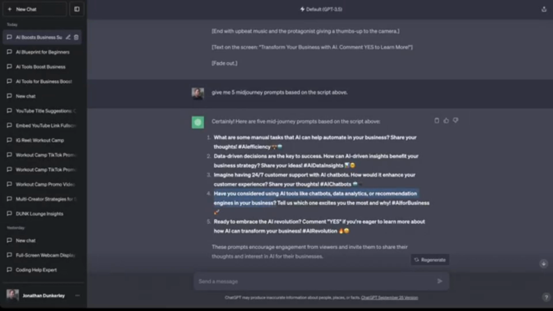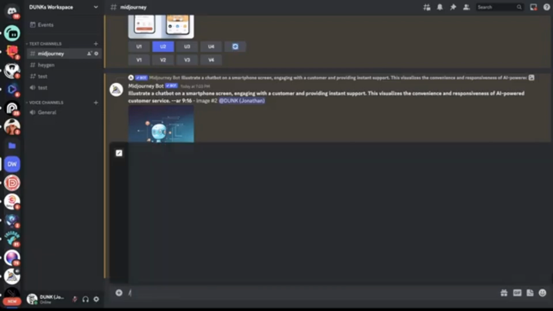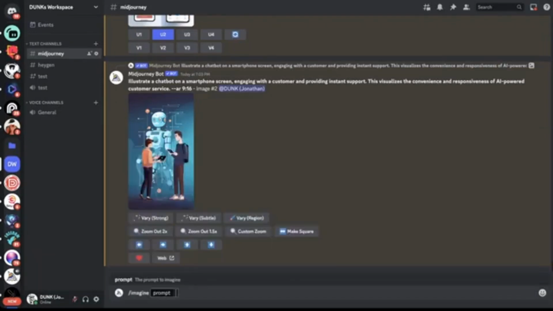And you would need to do this to every single one because you'd want at least 5 images to use in your video that we're going to create. So to generate your image, you would just put a slash command, you click image, and then you could just paste in that prompt. And then if you want it to be vertical like this, you would put dash dash AR, and then whatever aspect ratio. In this case, it is 9:16. And then you just hit enter, and it will generate an image that you could use in your video.